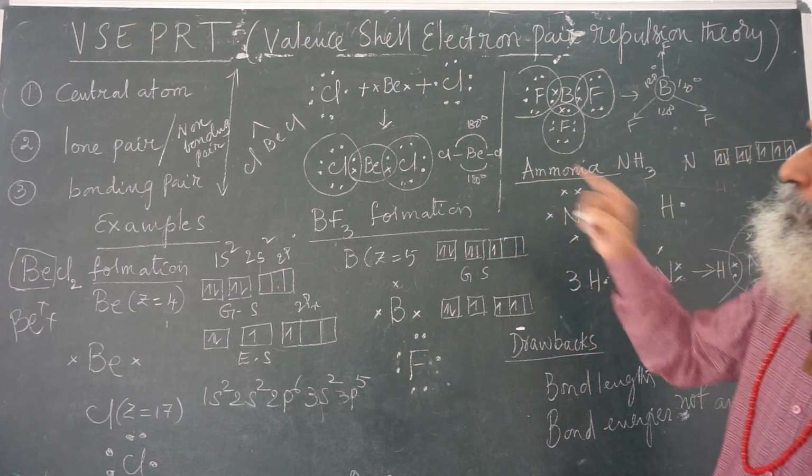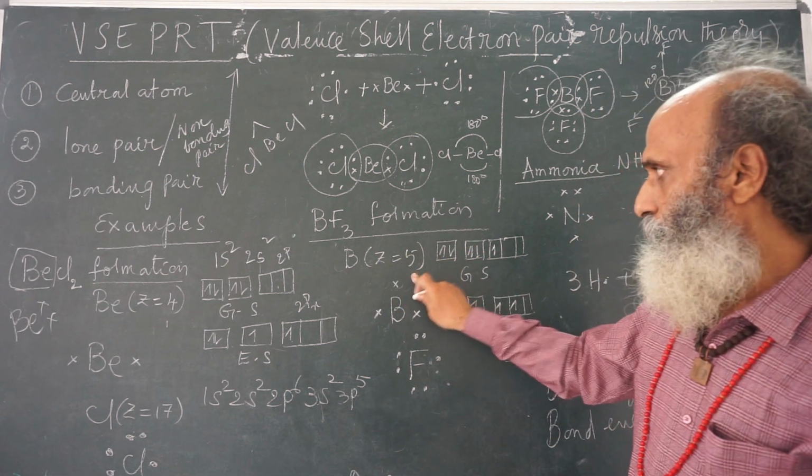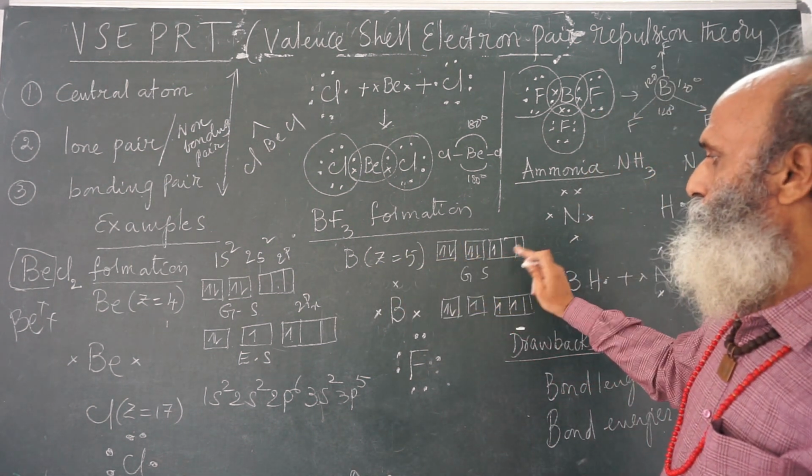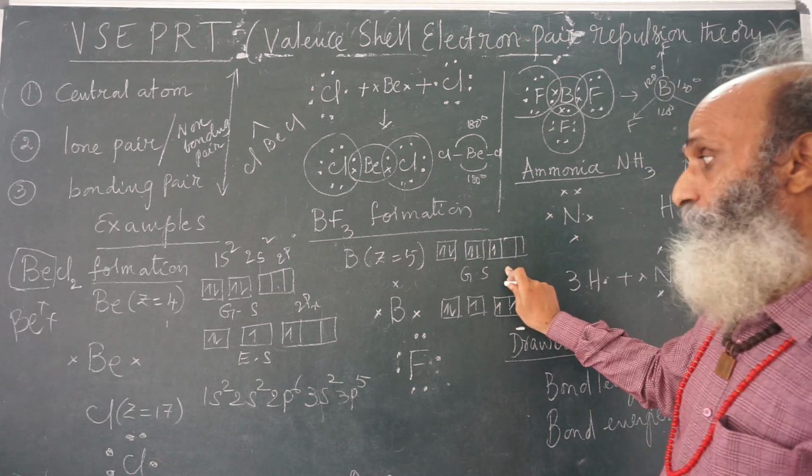Now let us look at BF3 formation. Boron atomic number 5. 1s2, 2s2, 2px1. This is the ground state configuration.